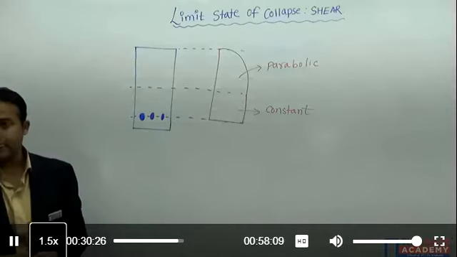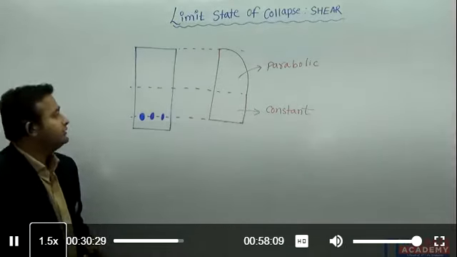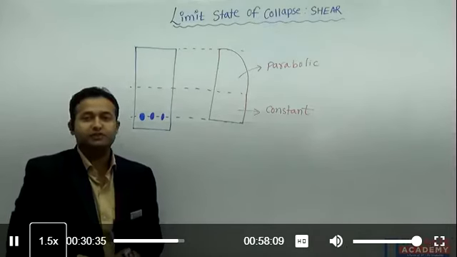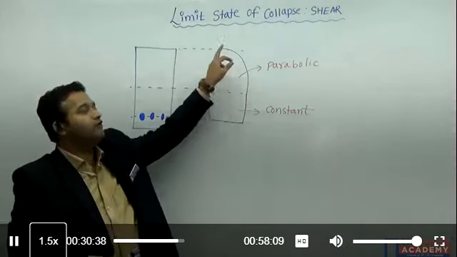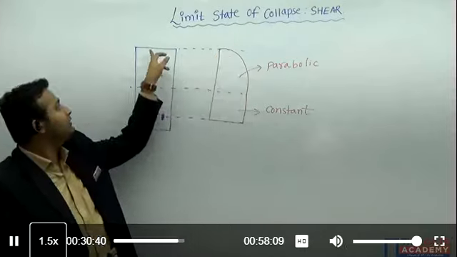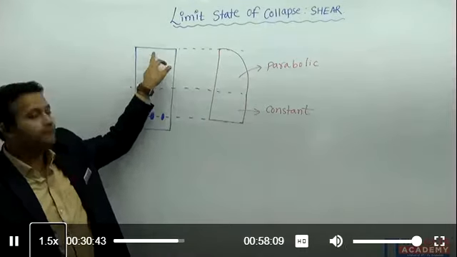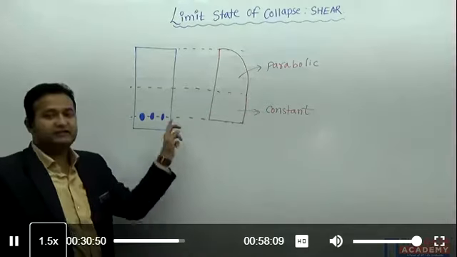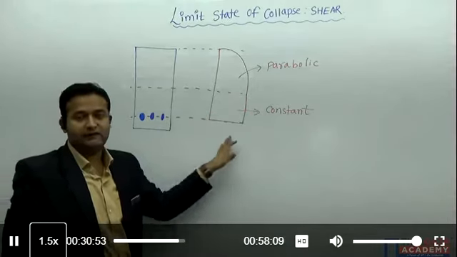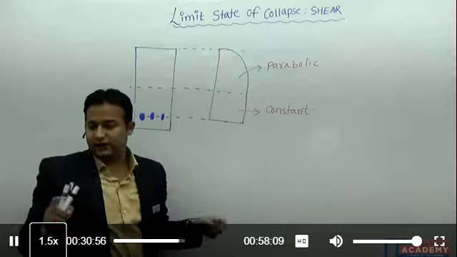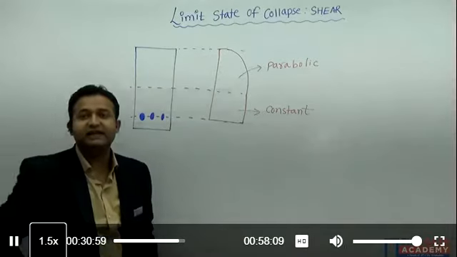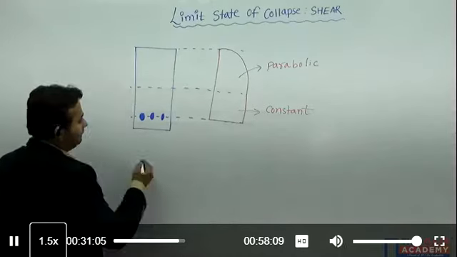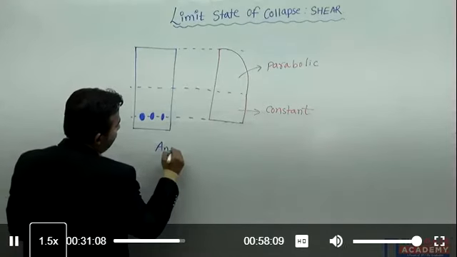2 more options are there. So they are asking the shear stress distribution in the RCC beam. So I know the shear stress distribution in the RCC beam is first parabolic from the top fiber, from the top of the beam to the neutral axis. It is parabolic, and then it is constant up to the tensile reinforcement. Yesterday we have derived the formula based on this, and your answer is D.